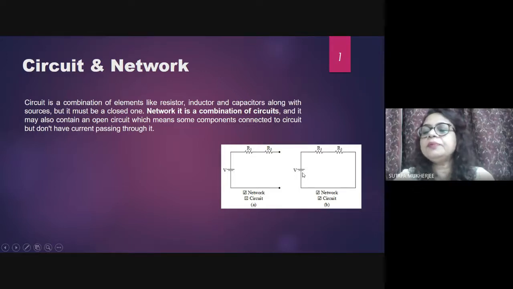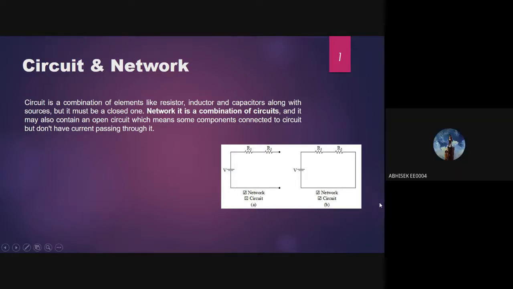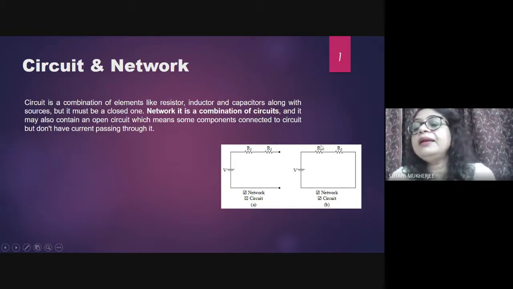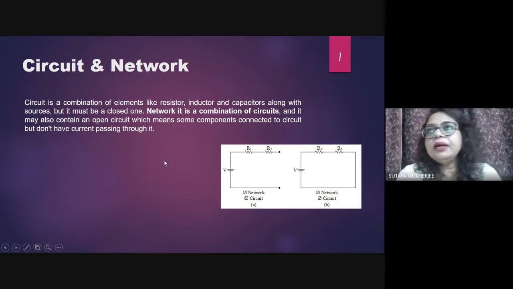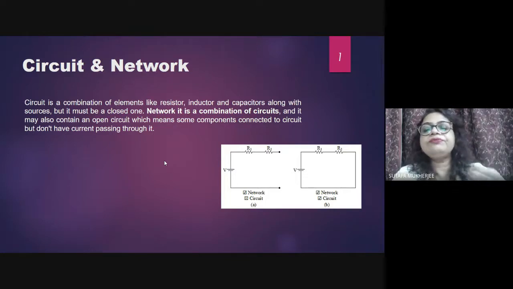So if the battery connection is reversed, if positive becomes negative, will there be a change in the amount of current, Abhishek? No, ma'am. Hence it is called a bilateral element. That is, irrespective of the direction of the potential, the amount of current flowing through the circuit is the same, I mean the resistance is the same. Hence it is called bilateral. And unilateral is when the amount of current changes with the direction of the potential, I mean the battery.